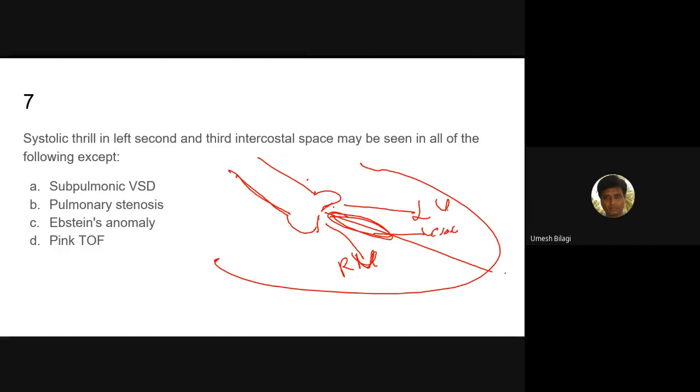In fact, the aorta will open both into the left ventricle and the right ventricle. So the right ventricle is exposed to systemic pressure.